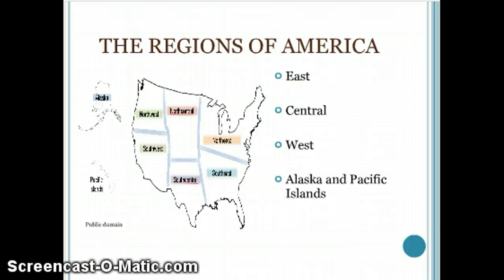Okay, so America is broken down into 8 different regions. The picture on the left shows all 8 regions, but we are just going to focus on the East, Central, West, and the Alaska and Pacific Islands. Today, in this subject of geography, we'll be focusing on landforms and vegetation of the regions.